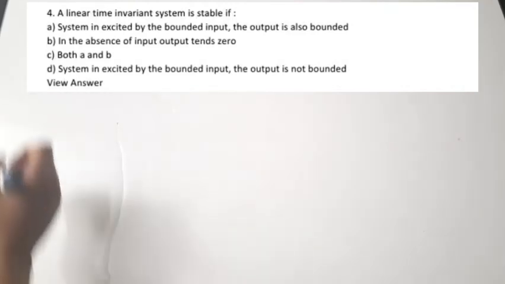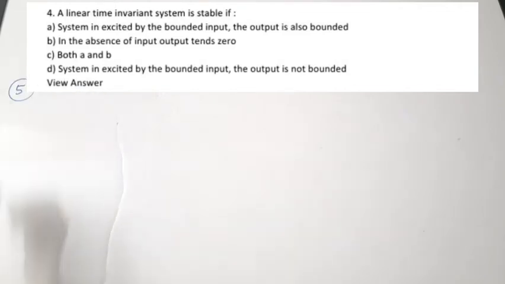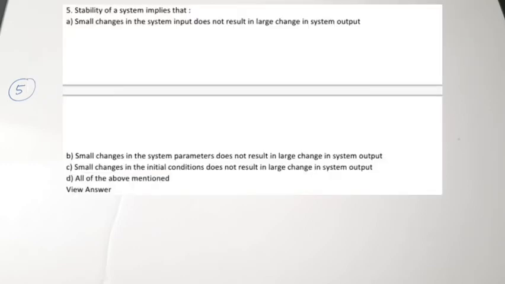The fifth question. Stability of a system implies that dash. The options are, A, small changes in the system input does not result in a large change in the system output. Yes, that is correct.